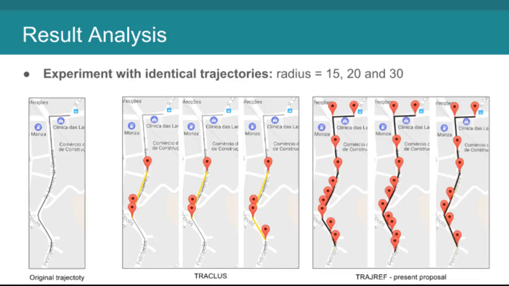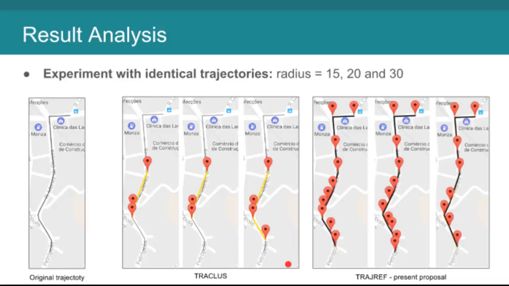Finally, an experiment was conducted using 2 identical trajectories. TRAJREF could not find many clusters, which is unexpected once we consider that the trajectories are identical, which implies that the points on those trajectories are also identical. TRAJDATA, however, was able to find the cluster through the whole trajectory.